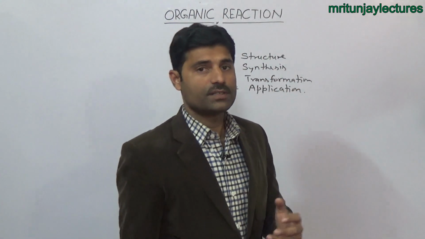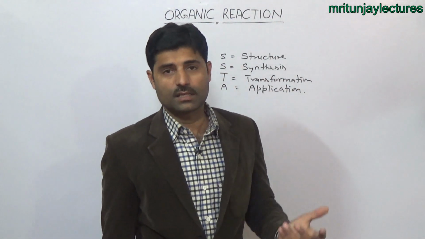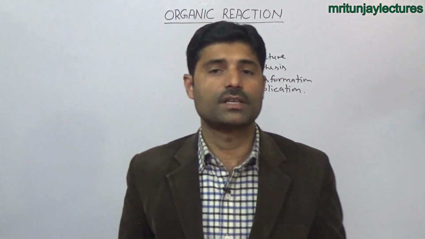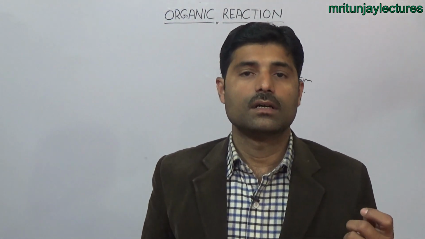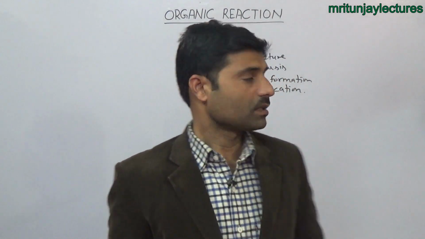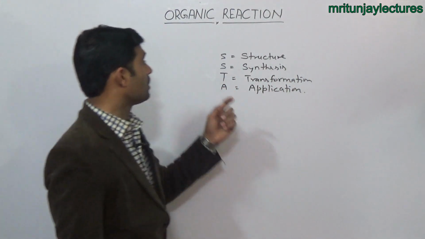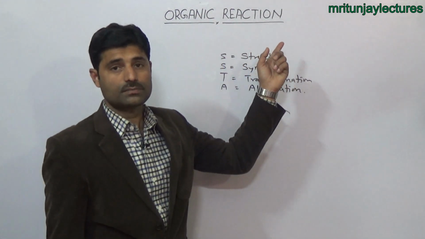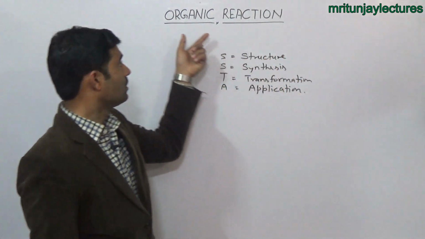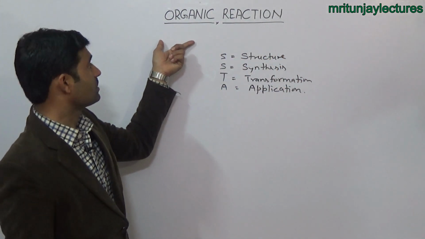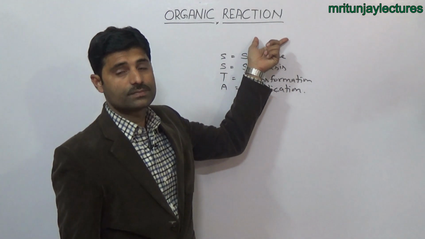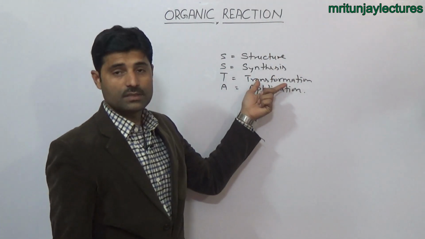We know that there are 3 branches. First, the physical chemistry, second is the organic chemistry, and third is the inorganic chemistry. Now we are going to discuss the organic reaction. It consists of 2 terms. First is the organic, second is the reaction. Reaction means transformation.